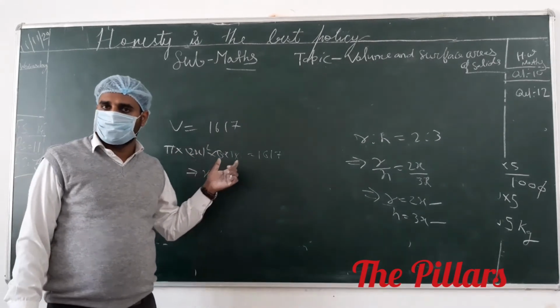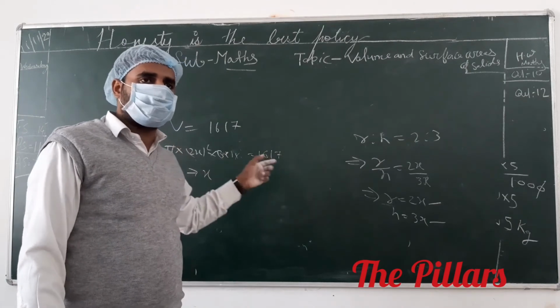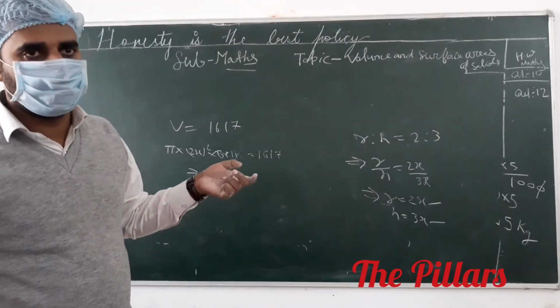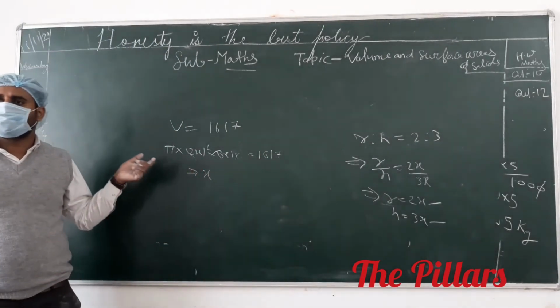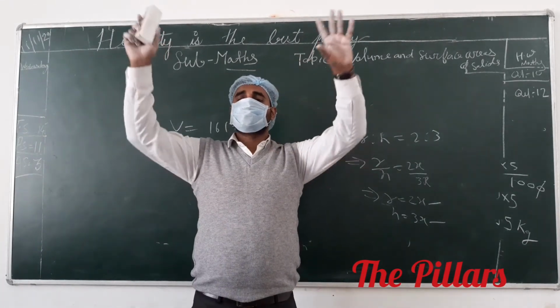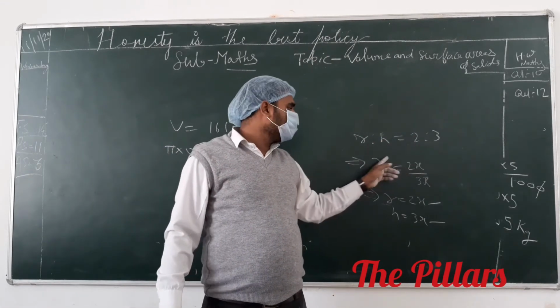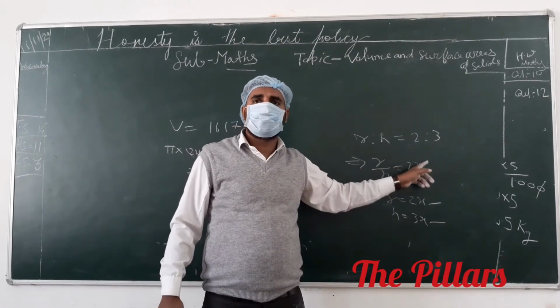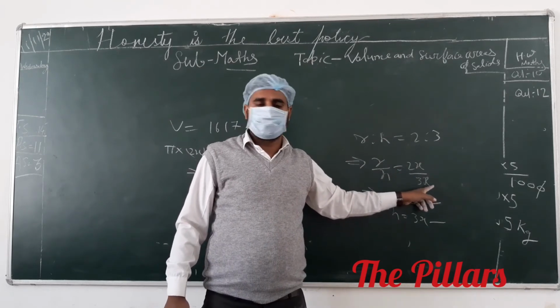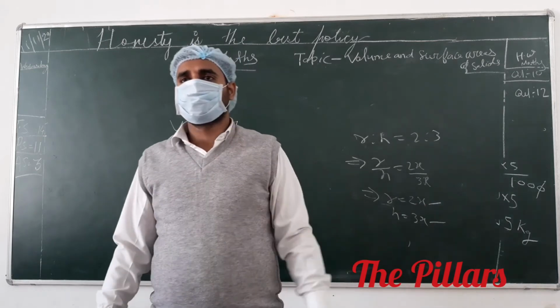This question is homework. Here you only do the calculations and write the actual answer. Okay? In this question, let me read out. The question is that in a cylinder the ratio of the radius and height is 2:3. It means r by h equals 2 upon 3, and 2x upon 3x. This implies value of r we have to mention as 2x and value of h as 3x.